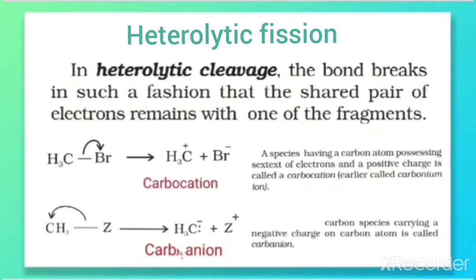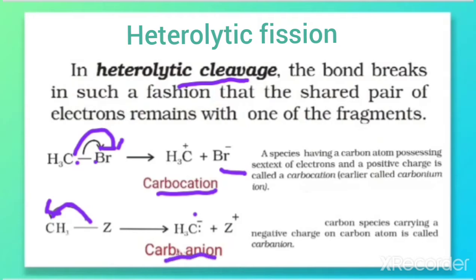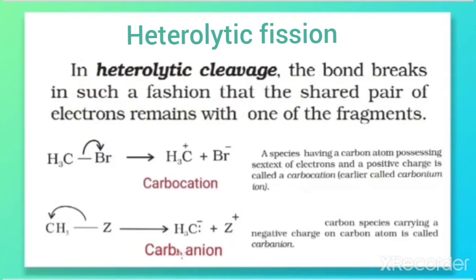In both cases heterolytic fission, or cleavage, is taking place, and this fission takes place in such a way that the shared pair of electrons is shifted towards one of the fragments. Like here it is shifted towards Br, so it develops a negative charge on this fragment, and in this case the electron pair is shifted towards the carbon of the methyl group, so it develops a negative charge. So this one results in the formation of a carbocation, and this one results in a carbanion. Now let us discuss these in more detail.